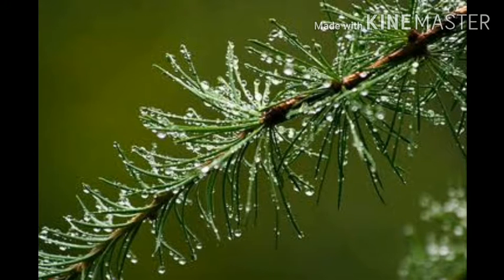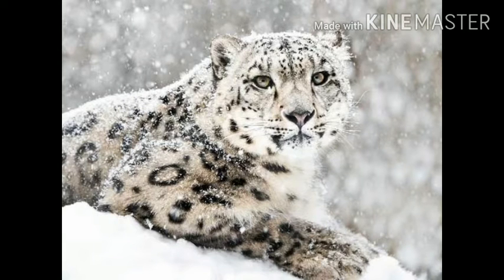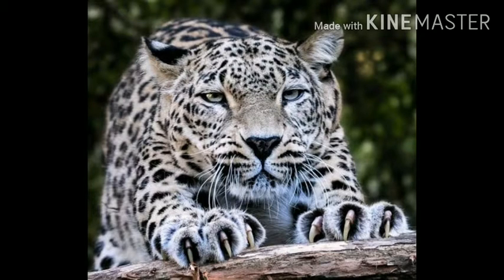They have needle-like leaves which help water and snow to slide down the leaves easily. Animals in the mountain region, for example the snow leopard, are white in color and can hide in the environment. The snow leopard has thick fur to protect it from the cold. It also has claws to prevent slipping on the surface of the snow.